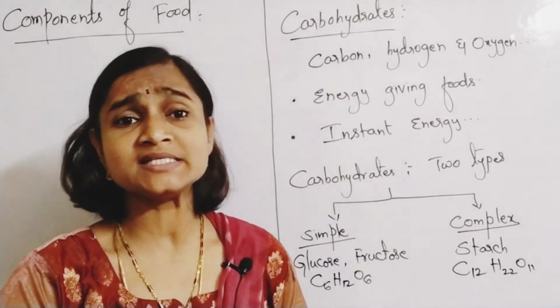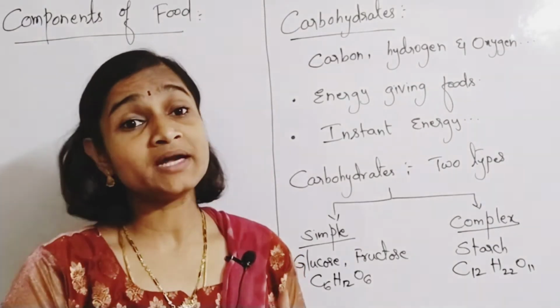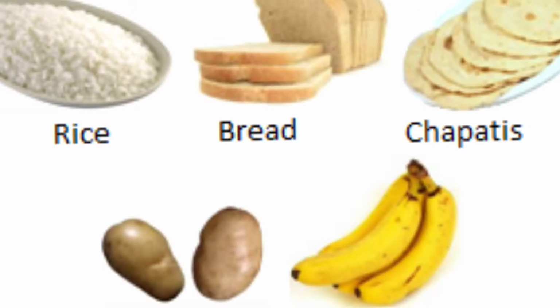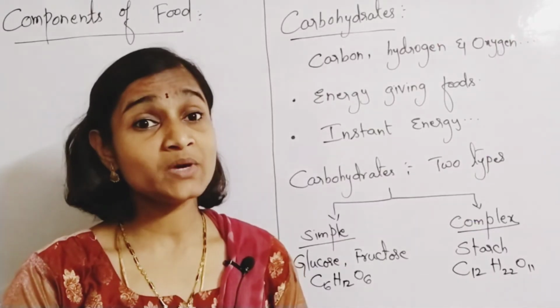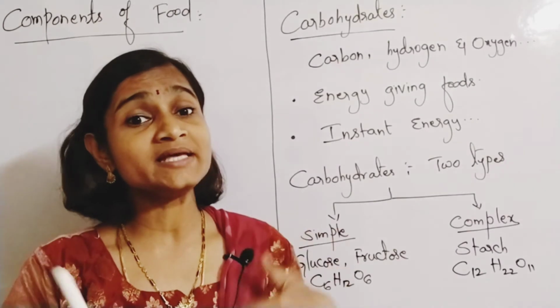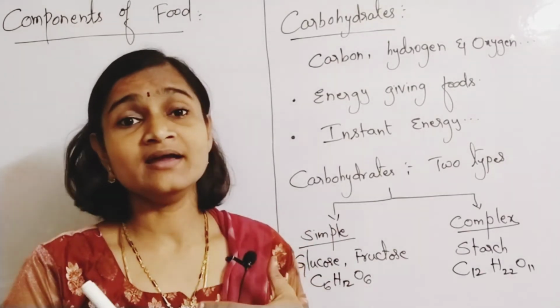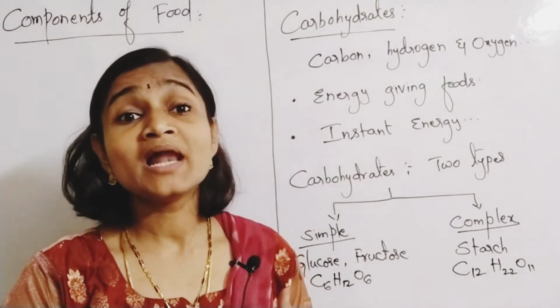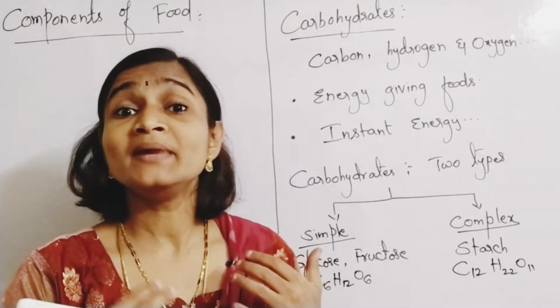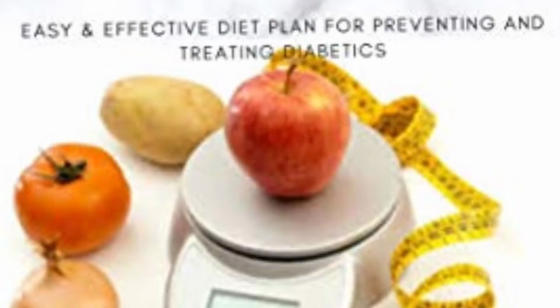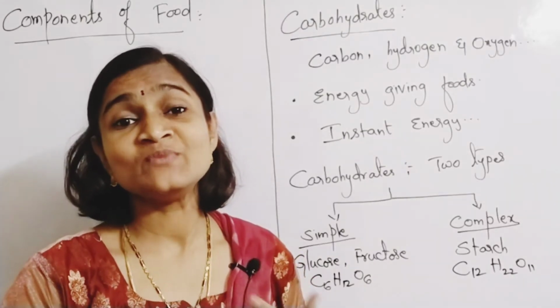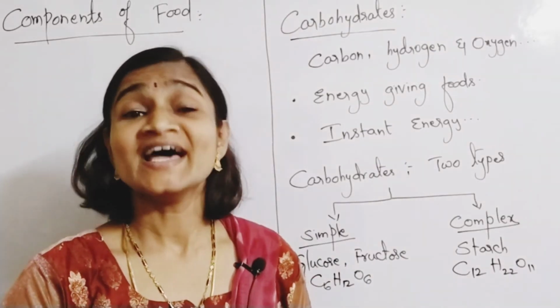Carbohydrates instantly give us energy, but at the same time they also have to be consumed in adequate quantity only. Otherwise what happens? They instantly mix up with our blood and that leads to what? An increase of blood sugar levels. That leads to a problem called what? Which so many people keep facing, that is the diabetes problem.